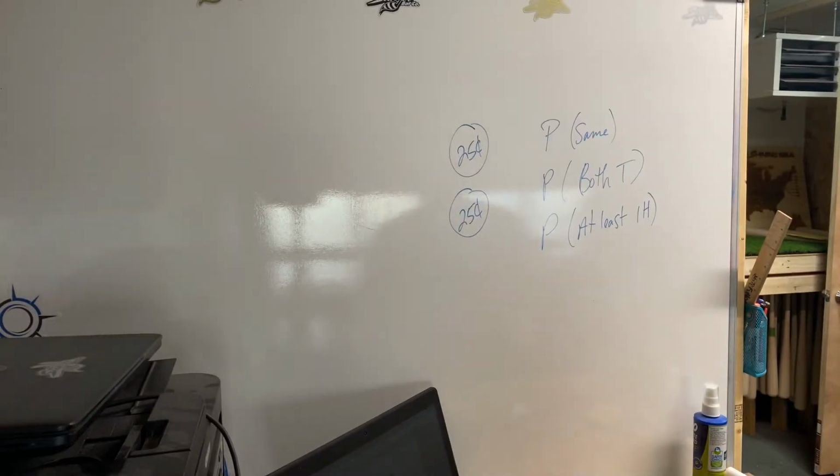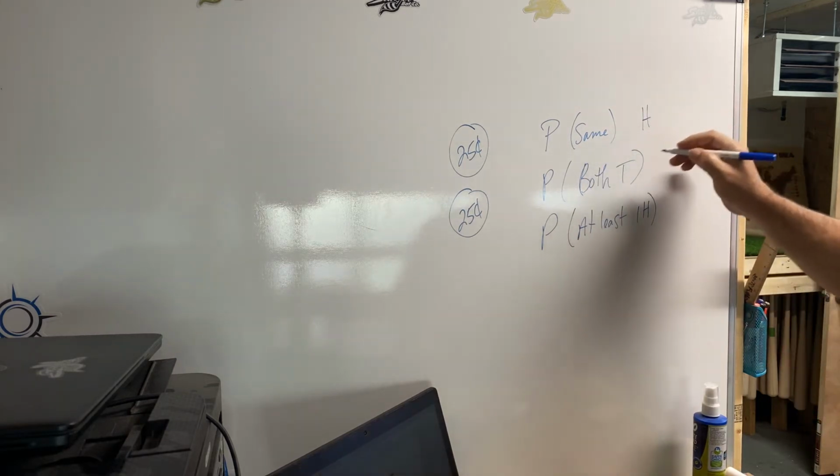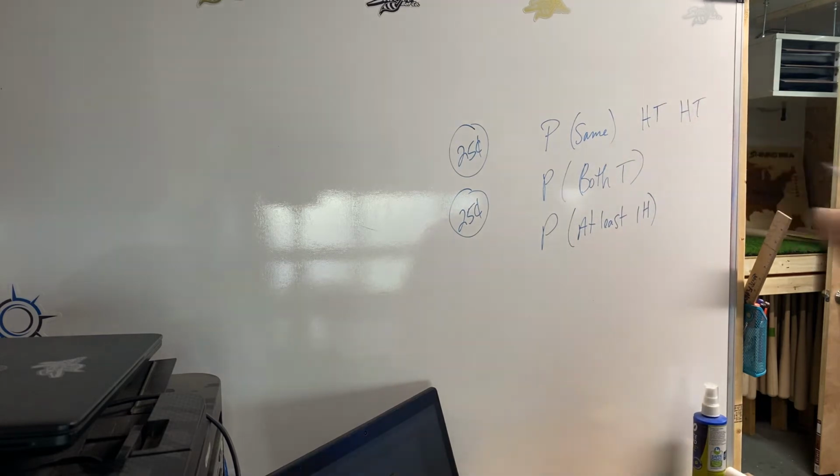Okay, so the next one I put on your sheet on page 3. Now you're going to flip a coin twice in a row. So what is the probability of getting the same thing, like if I was going to get a heads or a tails? The possibility of getting a heads on the first roll would be 1 out of 2, right? And then 1 out of 2 again.